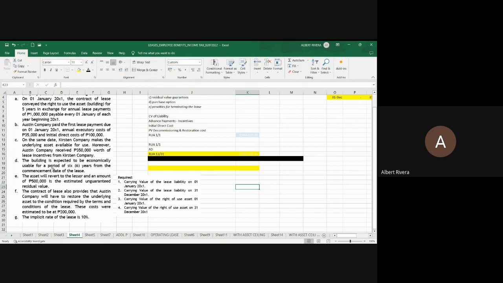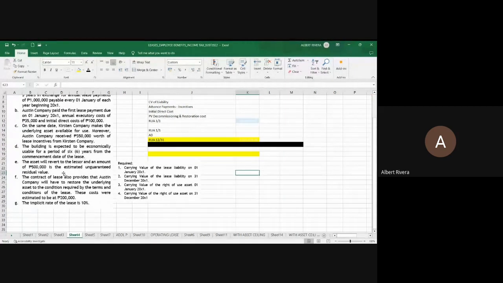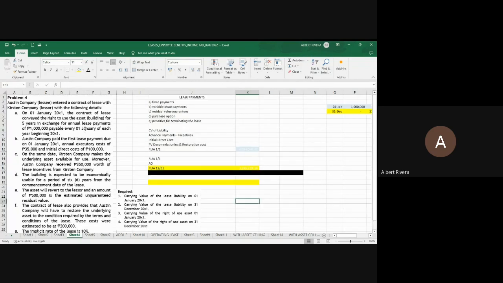Then item D, the useful life of the asset is 6 years. Then letter E, the asset will revert to the lessor and an amount of 500,000 is the estimated unguaranteed residual value. Then the contract of lease also provides that Austin Company, this is now the estimated restoration cost of 200,000, 10%. So in problem 4, what are the lease payments?